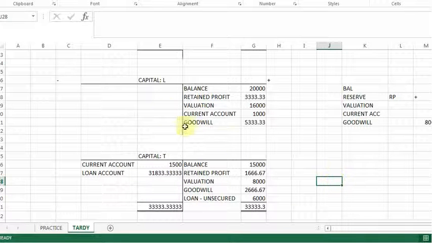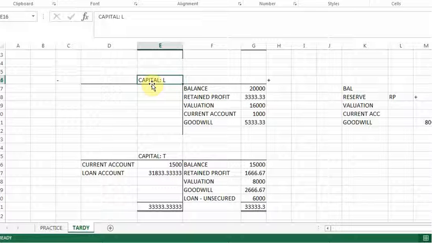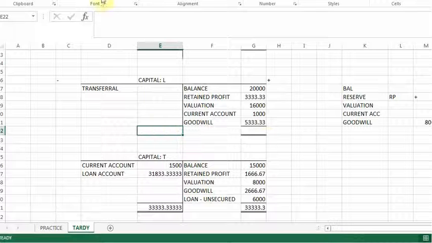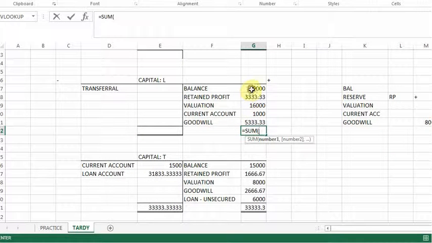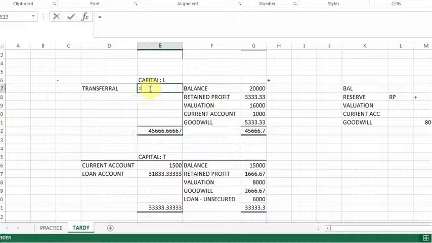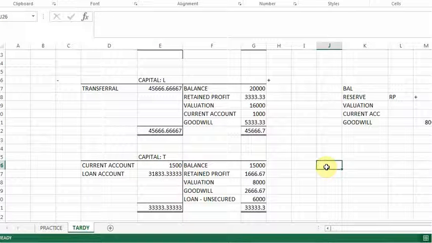31,833. Then for the capital of Lateness, we don't have any unsecured loans for him, and he's not leaving. So we only balance it out with the transferal account, and we will find the totals between our double lines. And the transferal account is then equal to the balance. So these are the T accounts that you should have done.